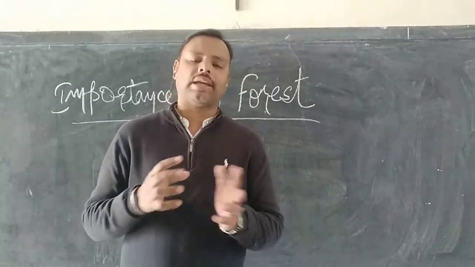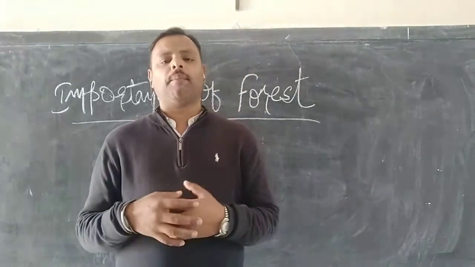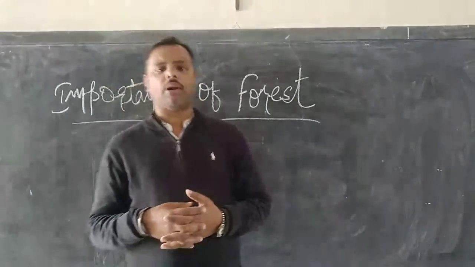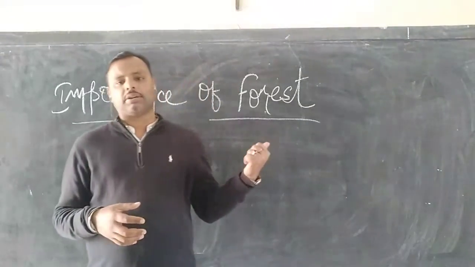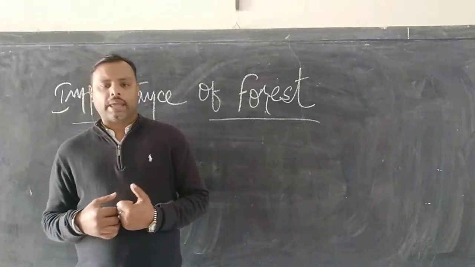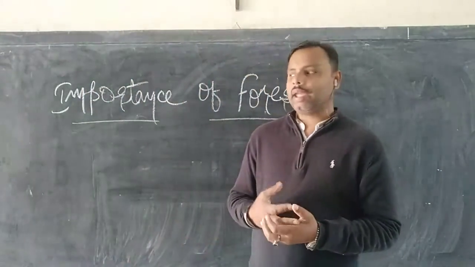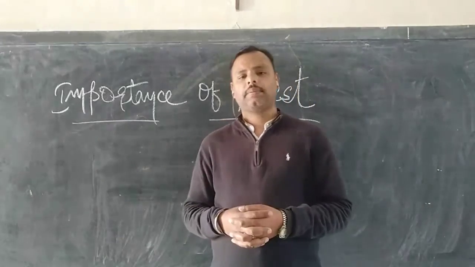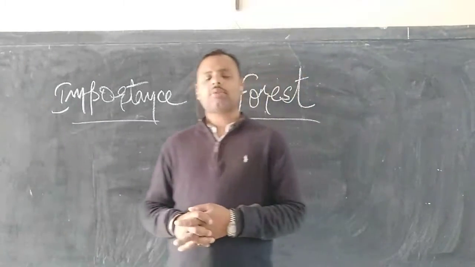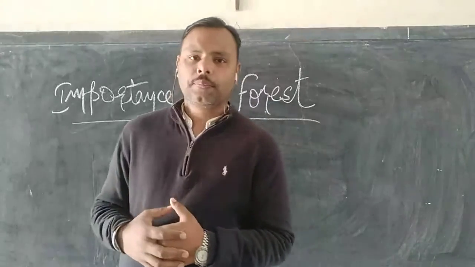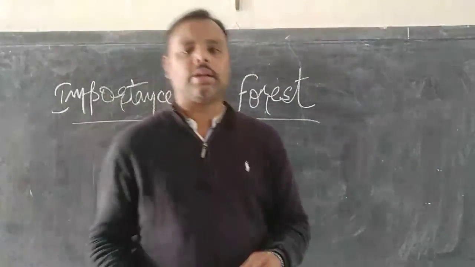Moderate climate means it's neither too hot nor too cold. We receive good rainfall over here compared to the other states. The absorption limit or the layer of the water at the ground level is higher in Jharkhand compared to the other states. So this is the importance of forest that you must know, that you must learn.